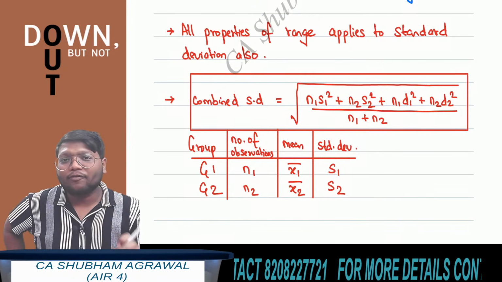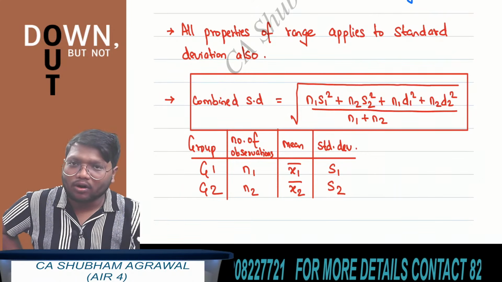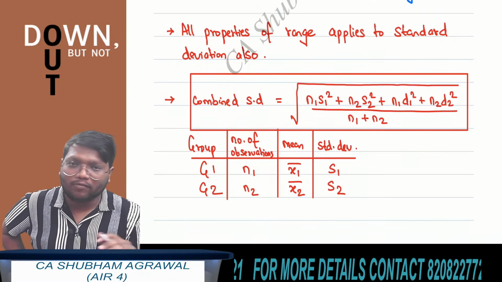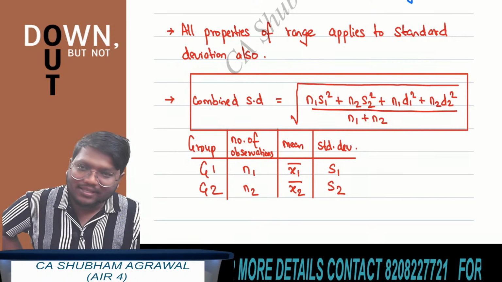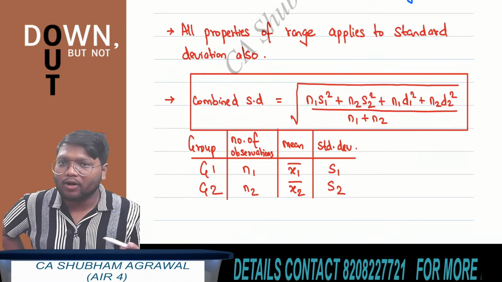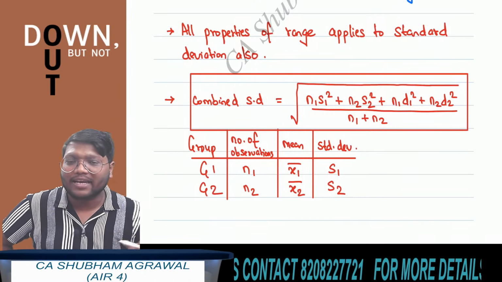What is the formula of combined standard deviation? The formula of combined standard deviation is the square root of n1 s1 square plus n2 s2 square plus n1 d1 square plus n2 d2 square, whole divided by n1 plus n2. Here let's say there are 2 groups. In the first group there are n1 observations, in the second group there are n2 observations. S1 is the standard deviation of the first group, S2 is the standard deviation of the second group.